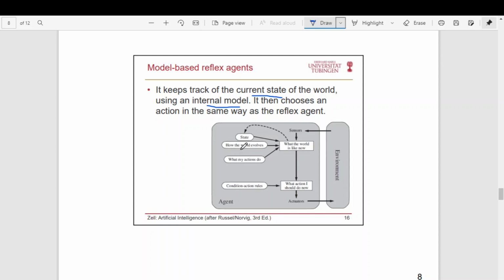So it basically stores the current state of the world. Then it senses, and then it checks, if I apply a particular rule, how the world will look like now. And then given the set of rules, it applies the best possible rule, and then it will act on the environment.